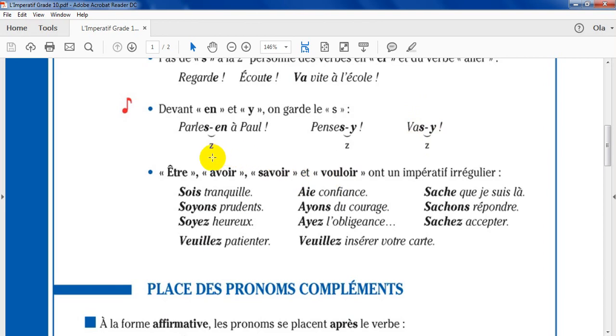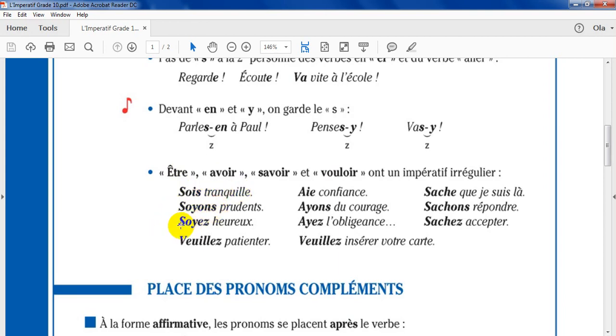As we said, we are going to cancel the s from the verbs of the first group and verb aller. We are going to leave all the verbs of the second and the third group as they are, but of course I have irregulars. We are going to study être, avoir et savoir. Être, sois tranquille.